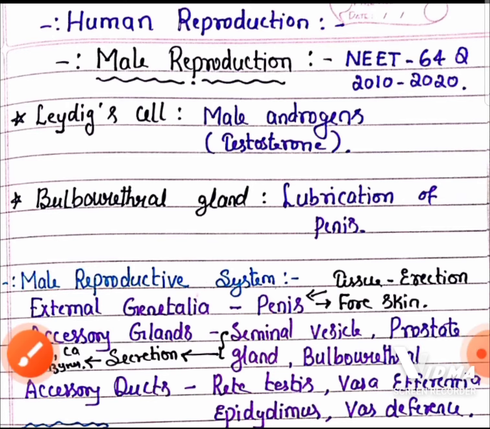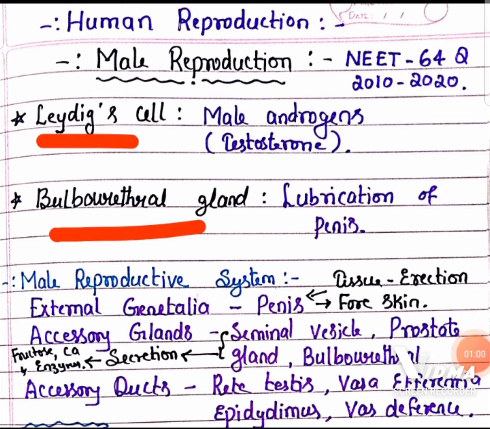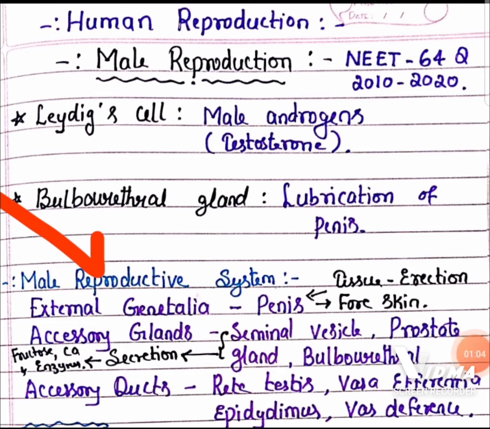From the NCERT textbook, I have made this video with some important points line by line. Please go through this and note down all the points till the end, and I promise you that these notes are going to be very helpful for you. Children, regarding Leydig cells and bulbourethral gland, I will come back to you. Let us start with the male reproductive system.